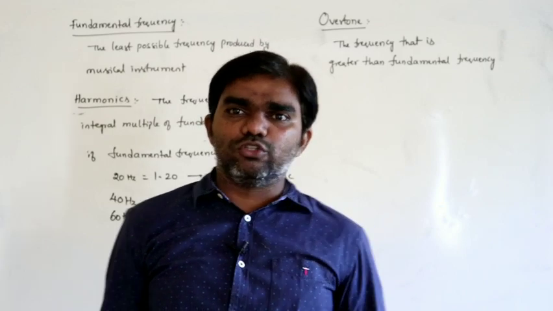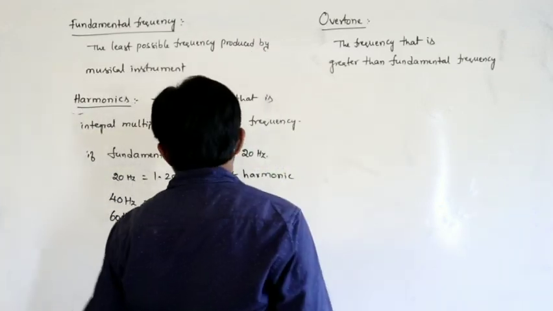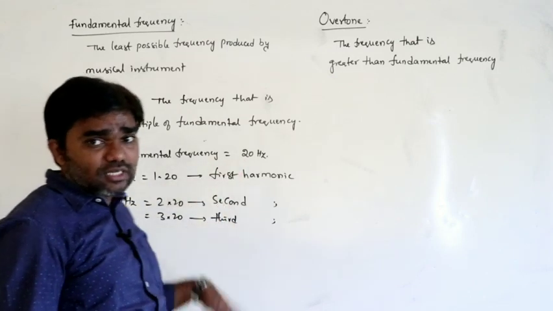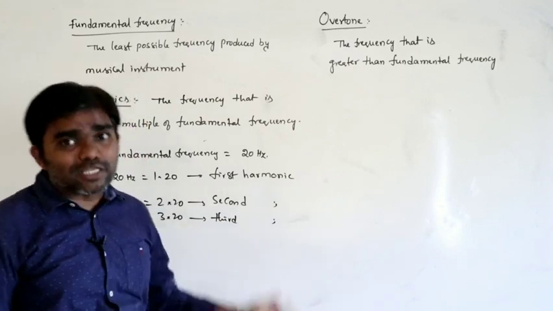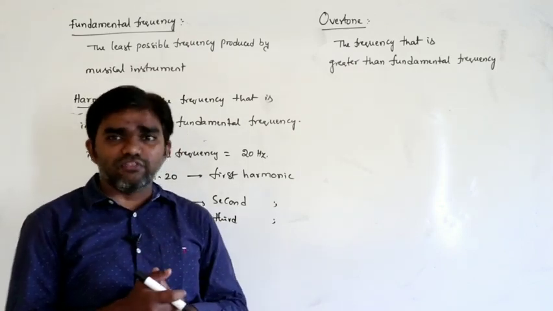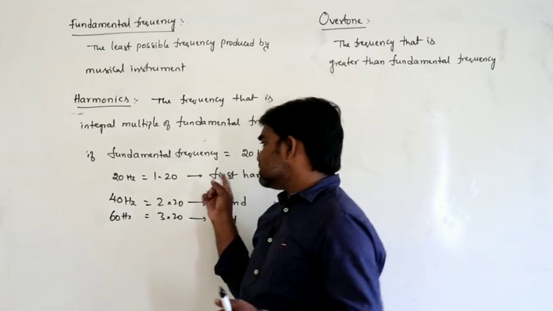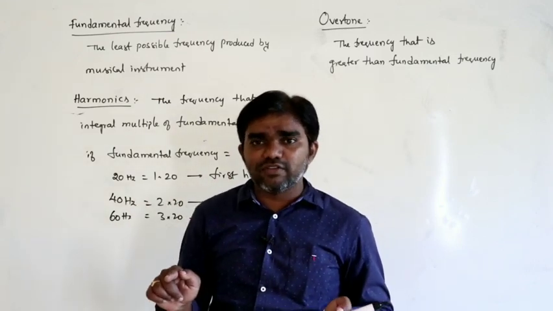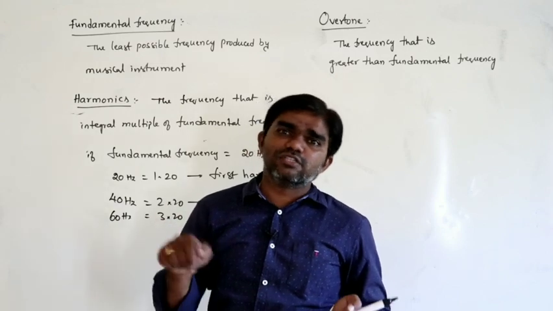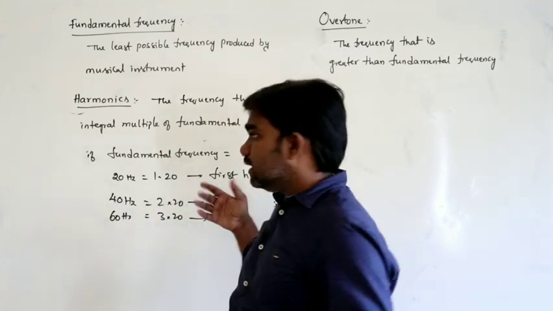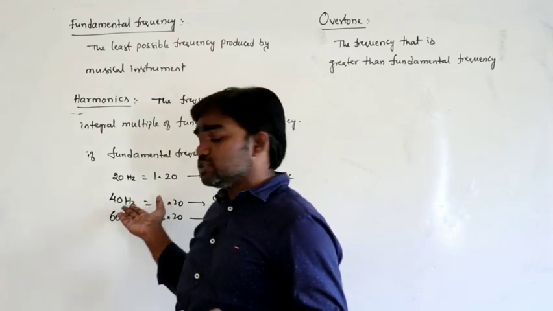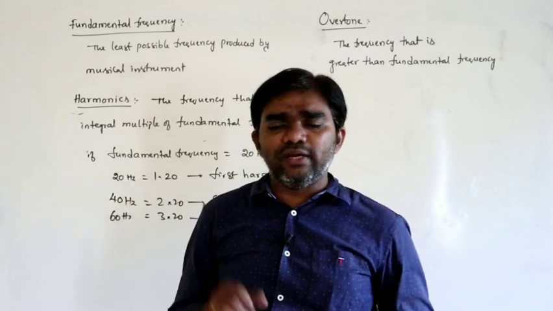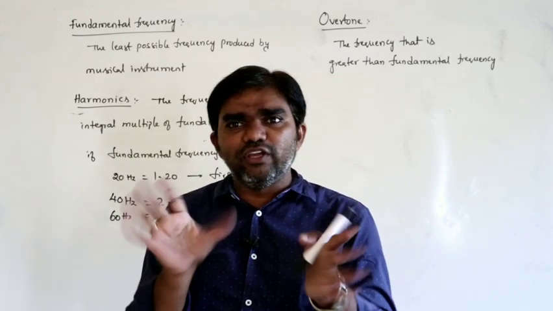So, for example, 20 hertz is the first harmonic, it is not the overtone. Let us say the fundamental frequency is considered as 20 hertz, that is the first possibility, that is called fundamental frequency, and it is also the first harmonic. The next measurable possibility is 40 hertz. Next we can measure only 40 hertz. In between 20 and 40 no frequency exists.